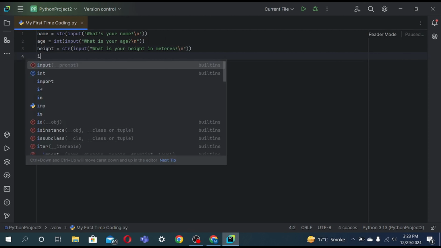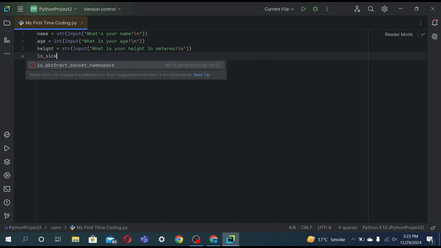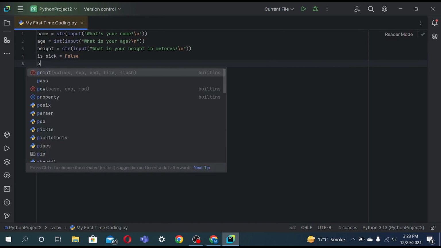So now for the interesting part. Now let's see, is_sick. We'll set this to, you could say, true or false. I'm gonna set this to false. Yeah, it's false. So let's print all this now.